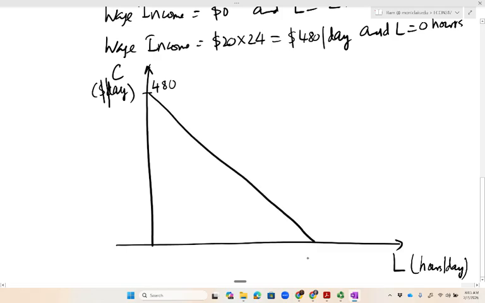The maximum leisure hours is 24, and this is the new budget set. So if I go back and draw the previous one, the budget set when the wage rate was $16, maybe I can show it here. I will draw it as a dashed line. And this number, if you recall, was $384. So this is $480, this is 384.